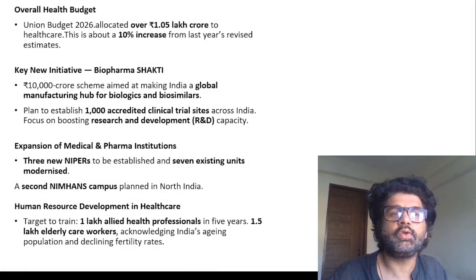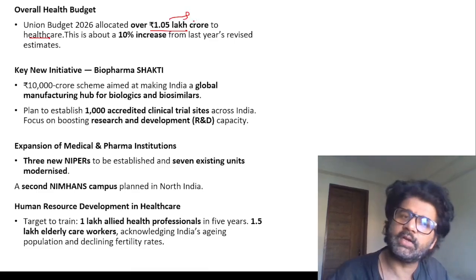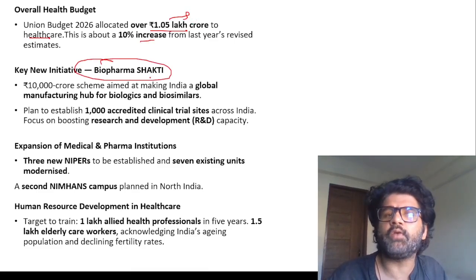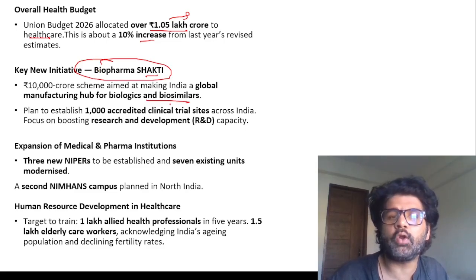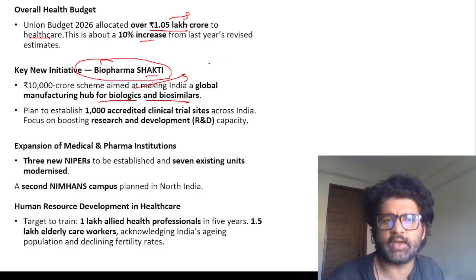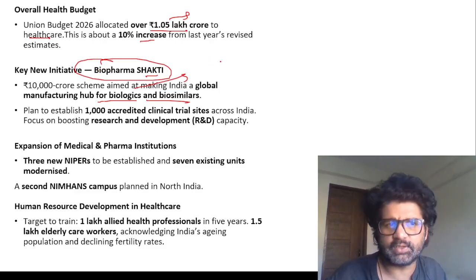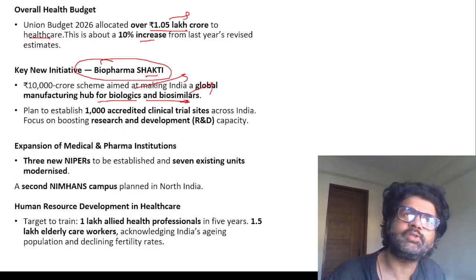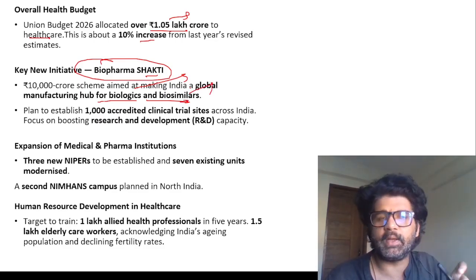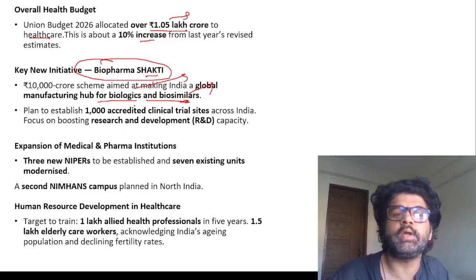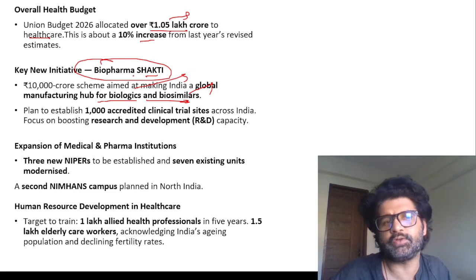Good facts. Union budget allocated 1.05 lakh crore to healthcare. Remember these numbers. UPSC can directly ask you. It's an increase from last year's estimates. The new initiative, Biopharma Shakti. What they're focusing on, biologics and biosimilar. What is biologics? Medicines which are made using microorganisms, bacteria, etc. Biosimilars. So when biologics patent expire, you can create a replica, which is not exactly the same, but you can create a replica and use it. It's cheaper than biologics. So they are focusing on Biopharma Shakti.